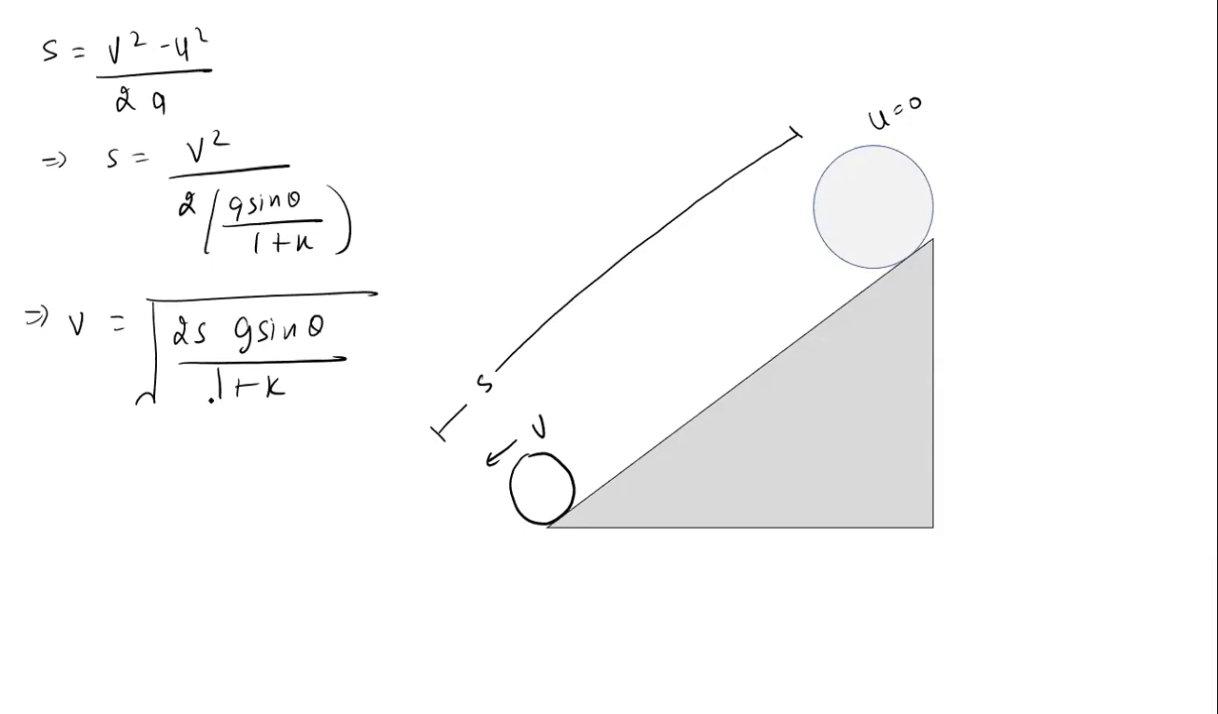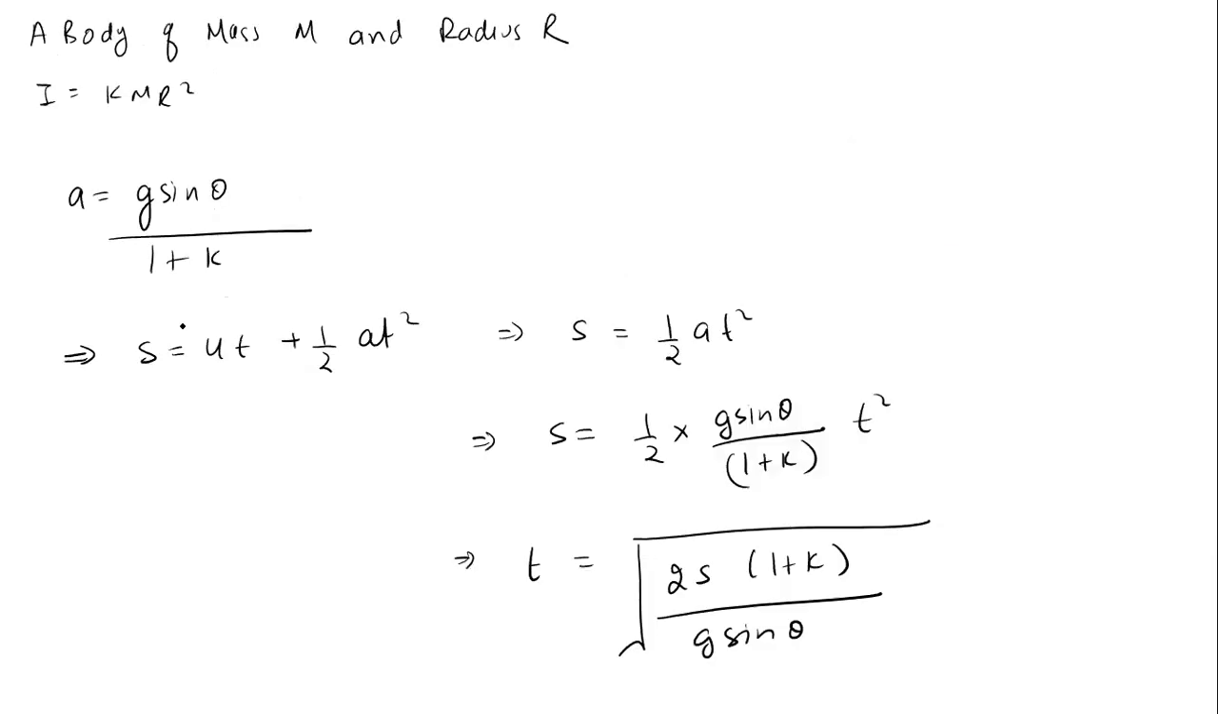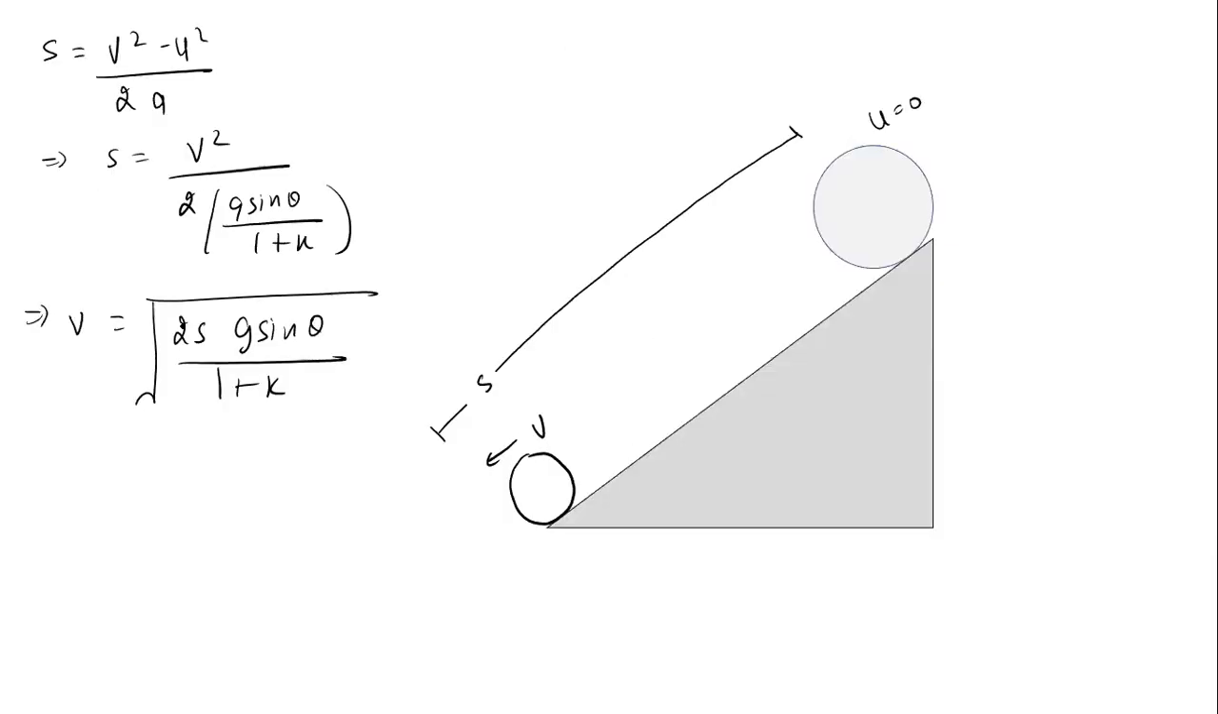Did you all understand this? Yes or no? So we have found the velocity when it reaches the bottom. We have found the time when it reaches the bottom. We have found the friction force, the acceleration, and alpha. All the things we can find here.